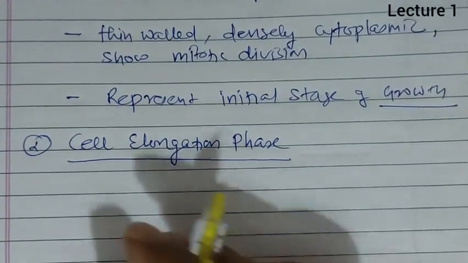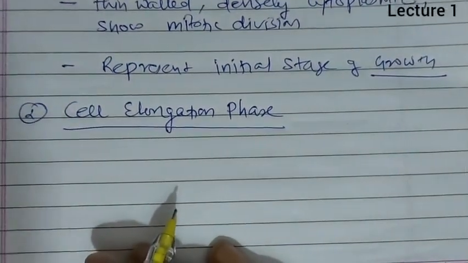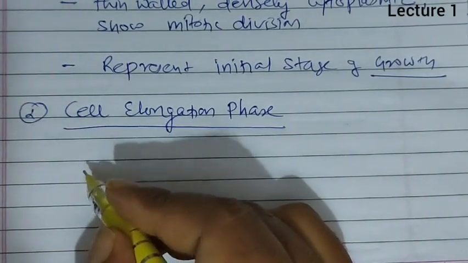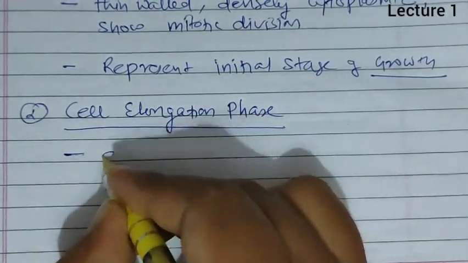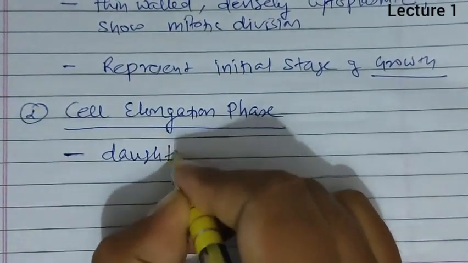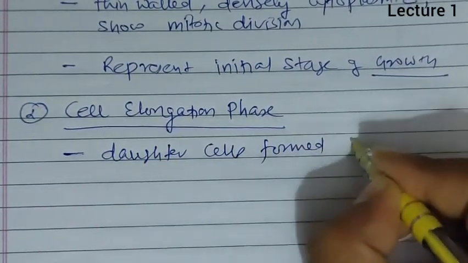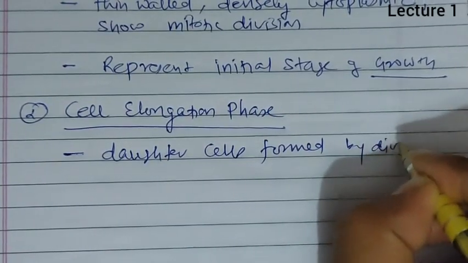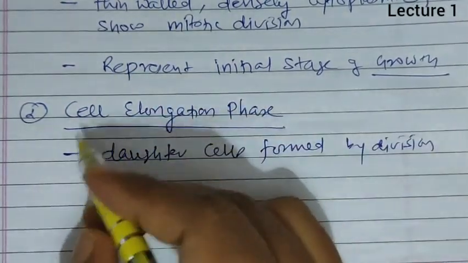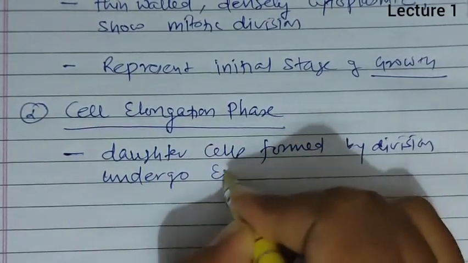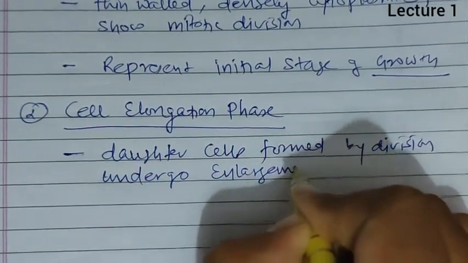cell elongation phase. Now in the cell elongation phase, the daughter cells formed by the division of meristematic cells undergo enlargement.